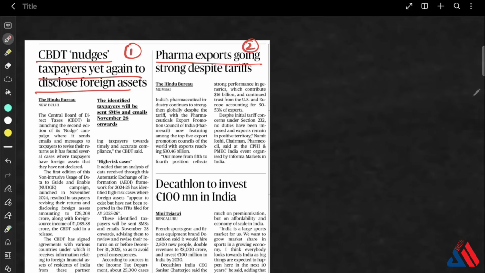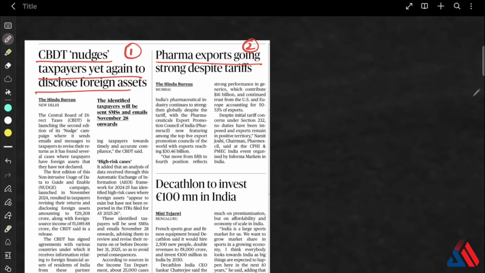In this second edition, the Central Board of Direct Taxes has detected several taxpayers with undeclared foreign assets, and they have found this out based on the data from automatic exchange of information agreements with partner countries. Why it matters now is because it strengthens non-intrusive tax administration and voluntary compliance.